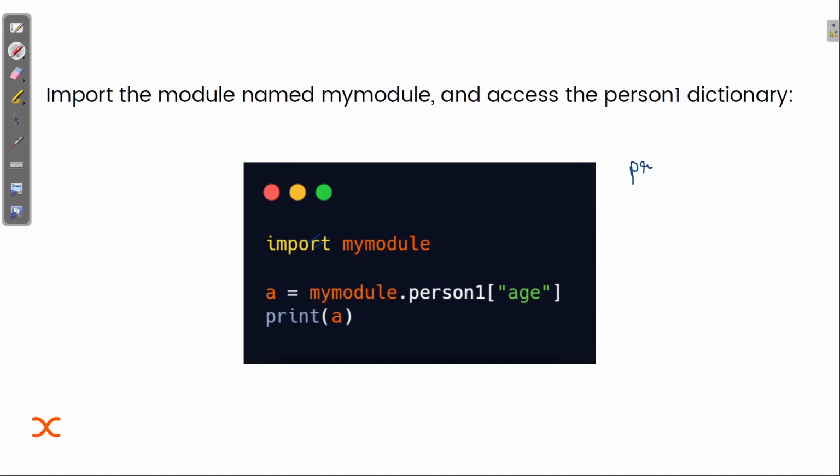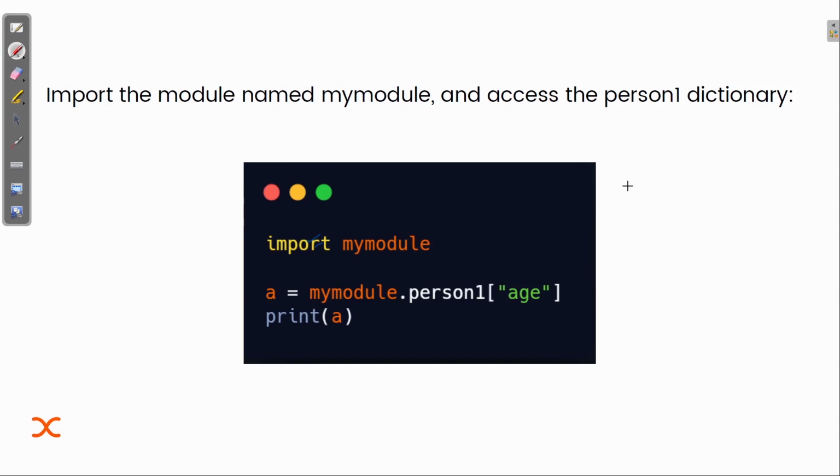We know that dictionary name, suppose dict, and then we call the key value. Whatever the key is, we call that, and it prints the value of this key.